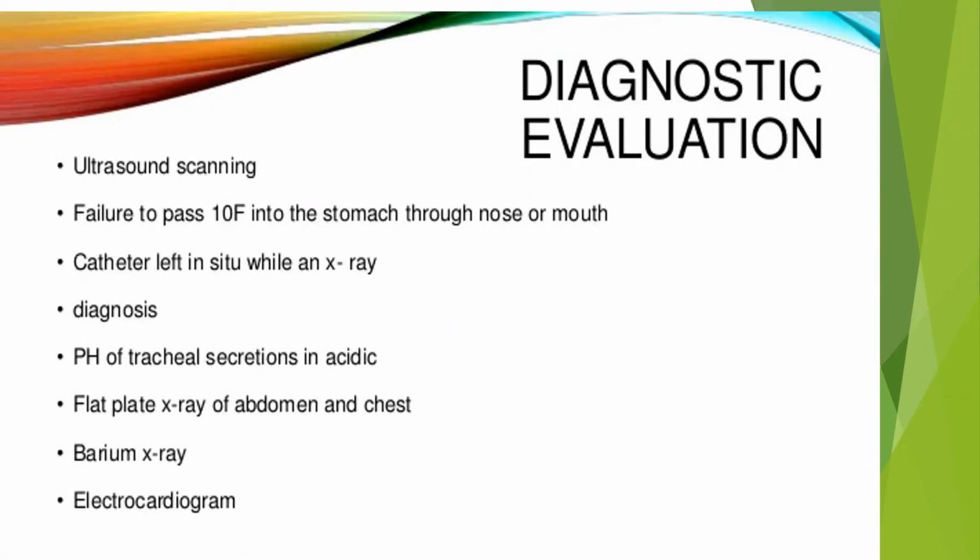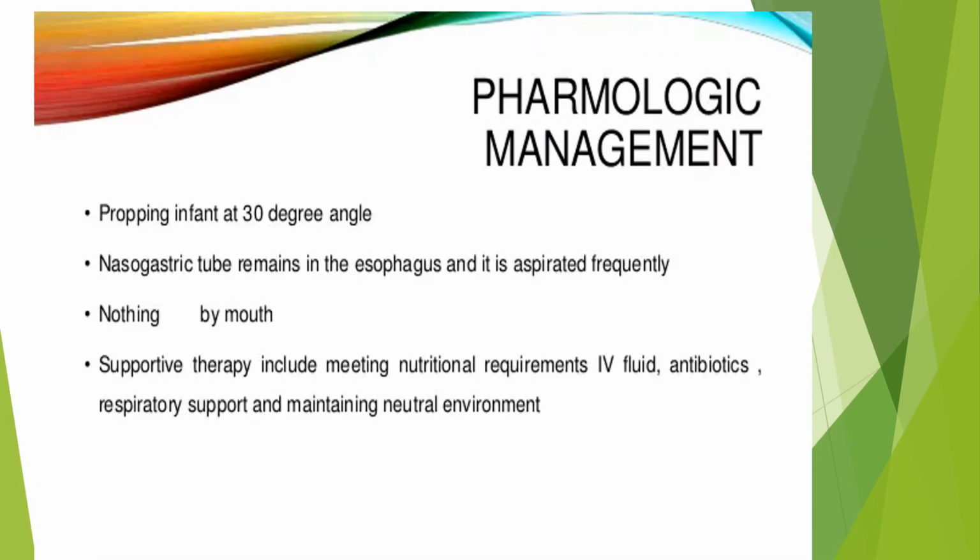For diagnostic evaluation, we can do ultrasound scanning, and the most important thing is failure to pass any tube into the stomach through the nose or mouth. And we should take an X-ray while the NG tube is in situ to know the location of the NG tube. And pH of tracheal secretion, flat plane X-ray of the abdomen and the chest, barium X-ray, and electrocardiography are just to check for other concomitant abnormalities that may be present in different organ systems.